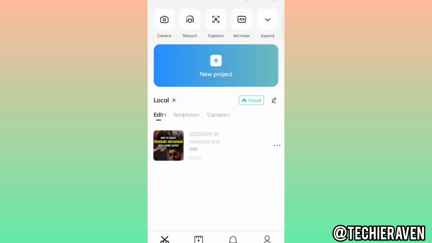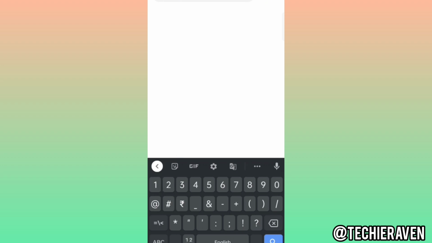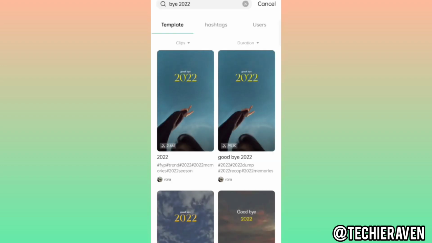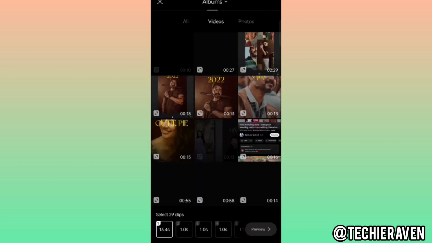Once we open this application, you will see there are various options available. You need to click on template and find a template called by 2022. You will find various templates coming in the results. You have to select the very first template, click on that and click on use template.